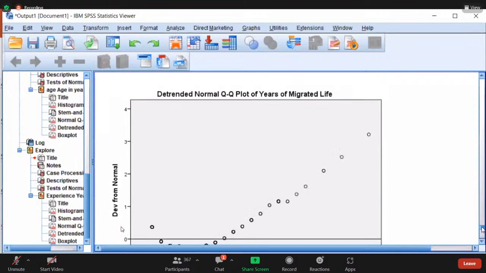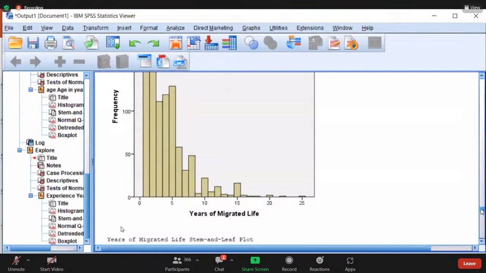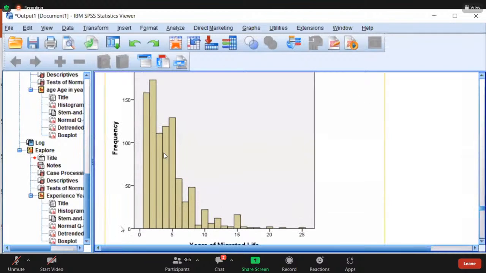Now let us look at this one. See here, more frequency, more number of people on the left hand side, but the tail on the right hand side. When the tail is on the right hand side, it is positive skewness. Very good. Second point is over. So now the skewness point is over.